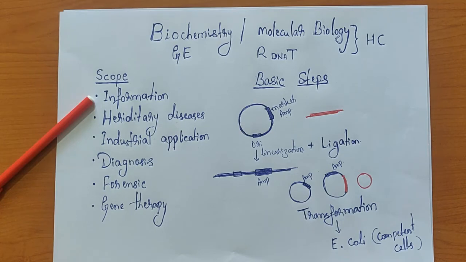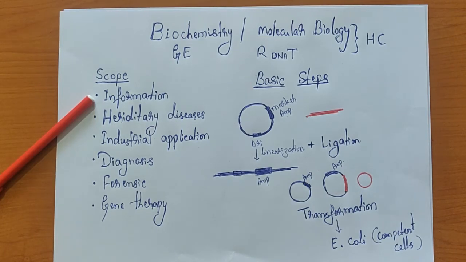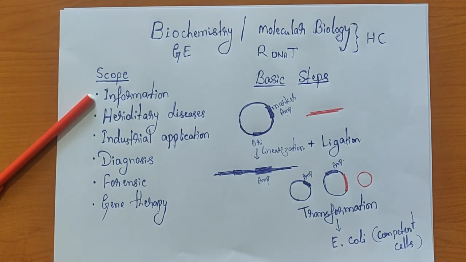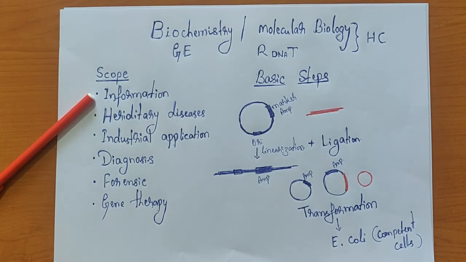Finally, we have the physics department. There they also work on X-ray crystallography. In order to study X-ray crystallography, we have to provide the protein in good amount. A classical way of isolating and characterizing protein is very difficult. So it will be easy to express that in a vector system so that we can provide a good amount of protein to the physics department, so that they can do the X-ray analysis and give us the structure of a protein in atomic detail.